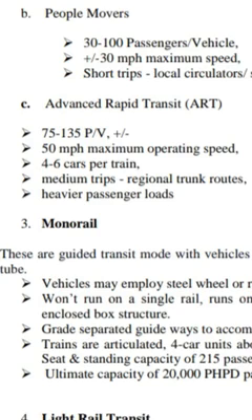This advanced rapid transit is not a big transportation. It's a medium trip from one point to another point in a region. It's a regional trunk route. So heavier passenger loads can be handled, but not heavy service loads from the rails. It's not like that.